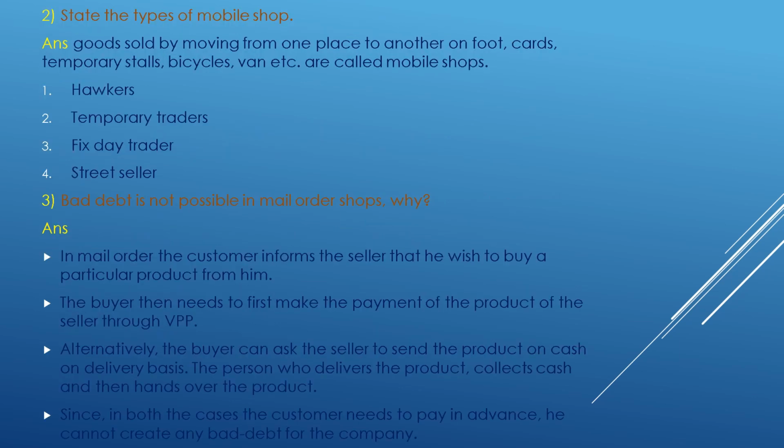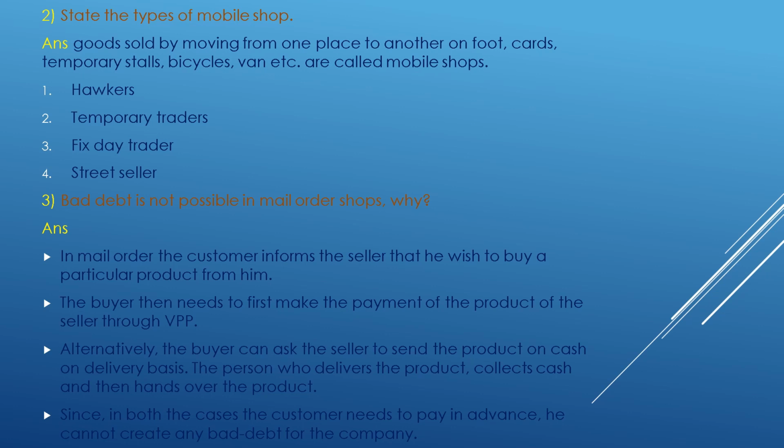State the types of mobile shop. Goods sold by moving from one place to another on foot, carts, temporary stalls, bicycle, van, etc. are called mobile shops. So first is hawkers, second temporary traders, then third fixed day trader, then fourth street seller.